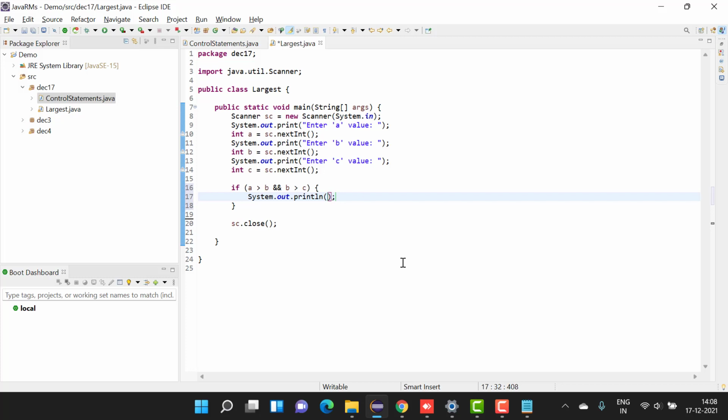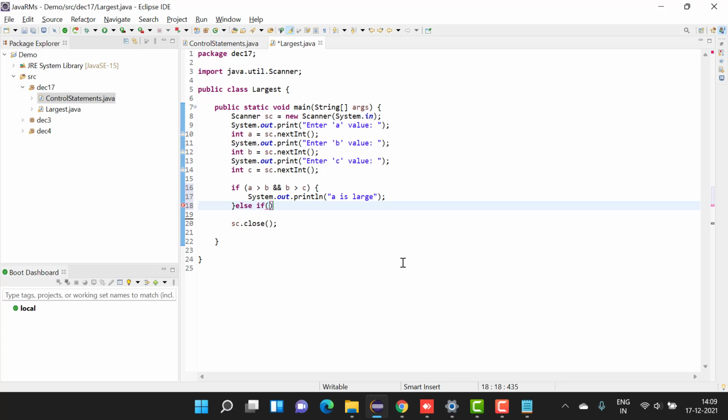What should it print? Print A is the largest value. Okay, so this is for A. Now we will give the else if statement.